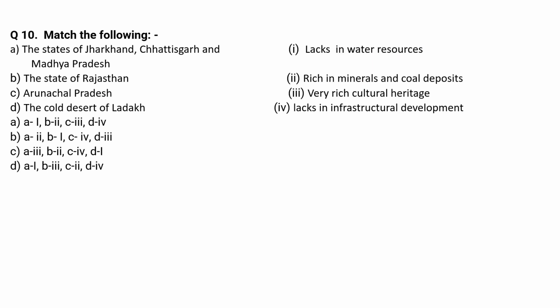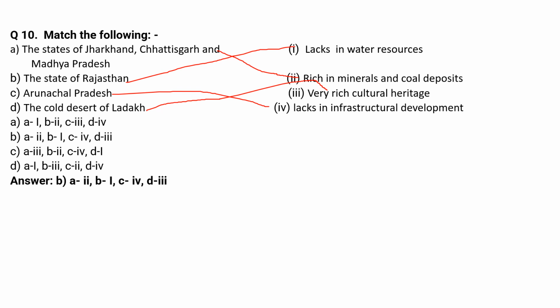Now match the following. The states of Jharkhand, Chhattisgarh and Madhya Pradesh: rich in minerals and coal deposits. The state of Rajasthan: lacks in water resources. Arunachal Pradesh: lacks in infrastructural development. The cold desert of Ladakh: very rich cultural heritage. So the correct option is option B.